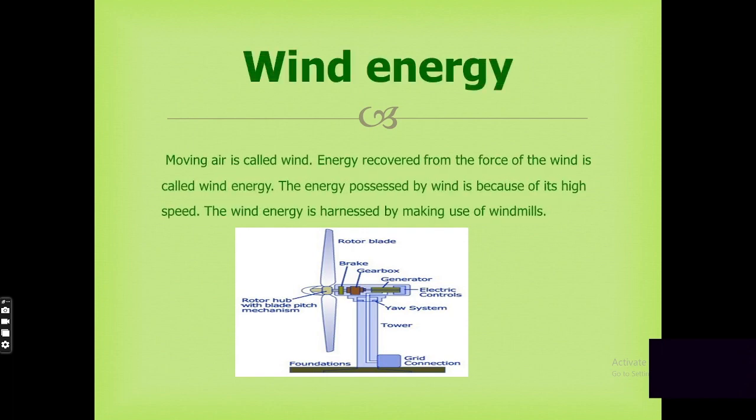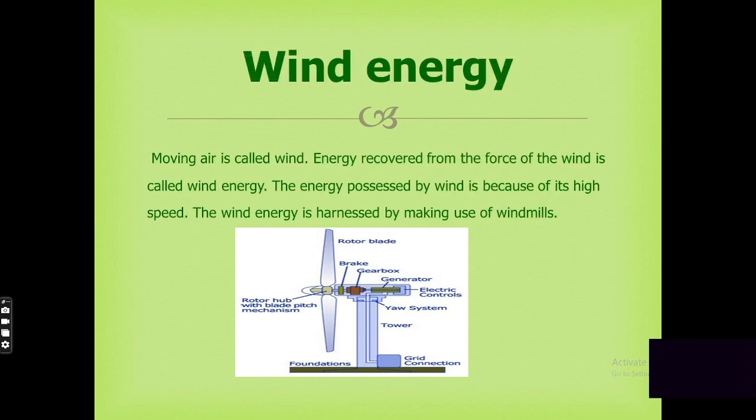The next one is wind energy. Moving air is called wind, and energy recovered from the force of the wind is called wind energy. The energy possessed by the wind is because of its high speed and can be harnessed by making use of windmills. Wind power or wind energy describes a process by which the wind is used to generate mechanical power or electricity.